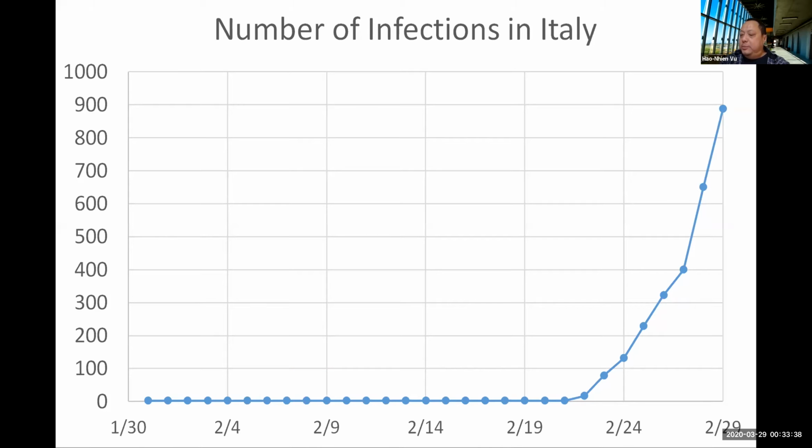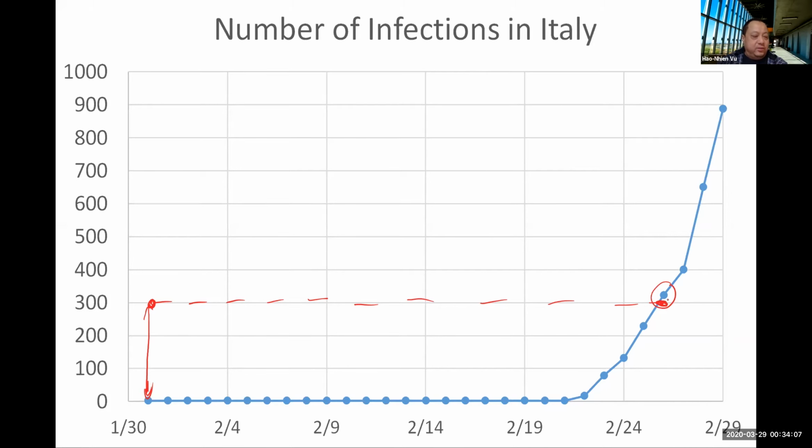Let's stay on the same graph and pick a different number. Let's take the number 300. From the first infections that they got on January 31st, when they detected 3 people, in order to get to 300, it took them all the way until February 26th.